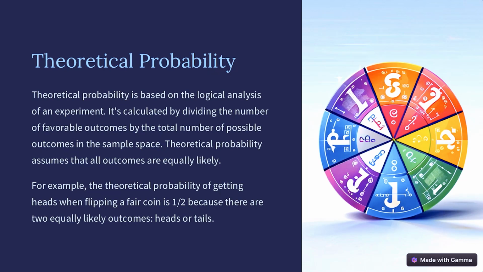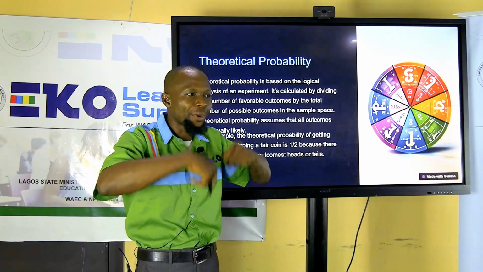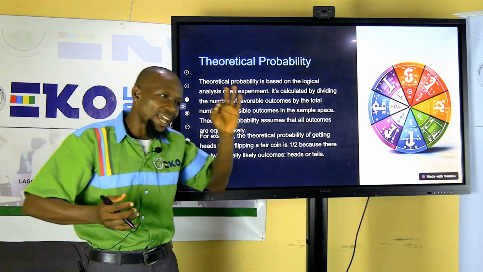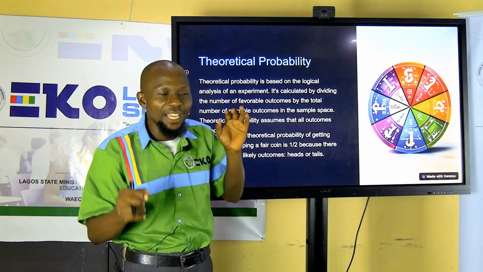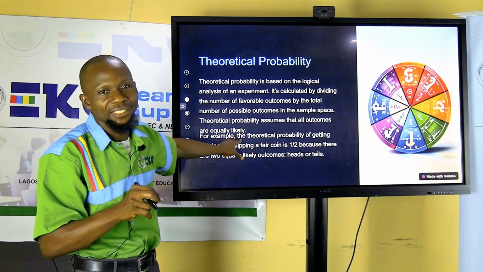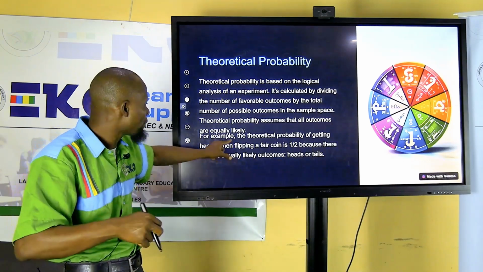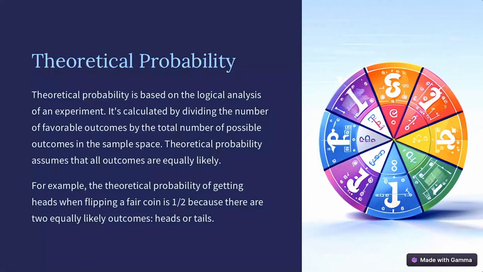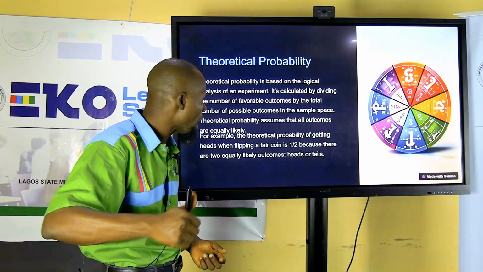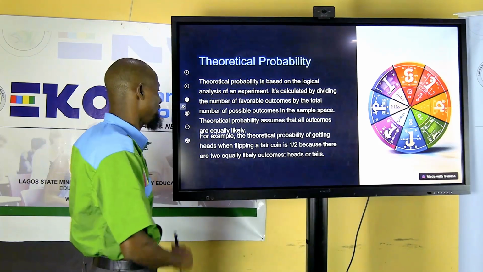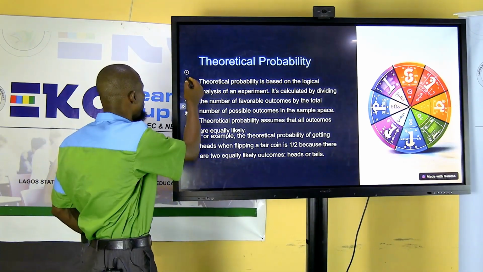A very good example of that is flipping a coin. You already know what those things are. It's either head or tail, and they are equally likely. So the probability of getting a head is the same as that of the tail. The same thing when you throw a die. Each of them, 1, 2, 3, 4, 5, 6, they are all equally likely to occur.